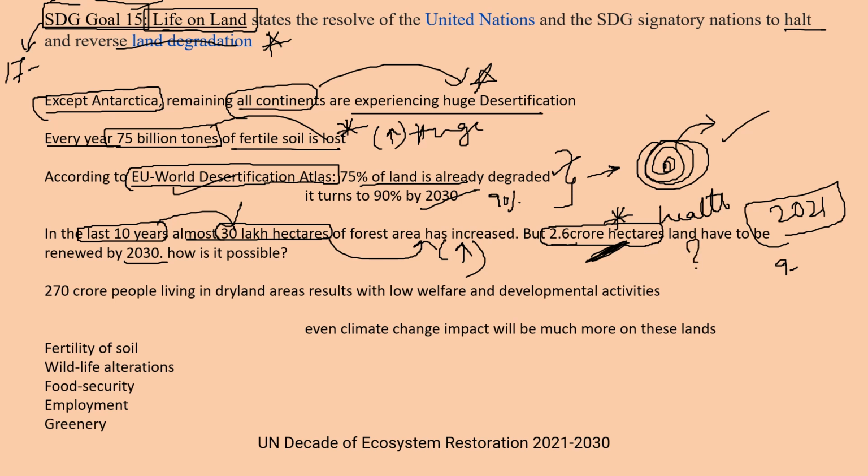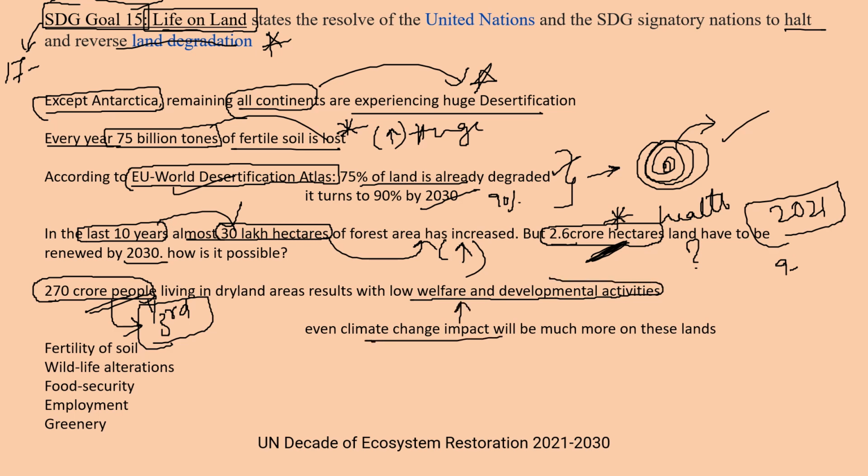Then how fast or how efficiently every government should act, and even every person has to give their share. And almost, I told you that 1/3 of the land area in the world is dry land. So how many people are living on this dry land area? Almost 270 crore people are living in this dry land area. They may result in low welfare and development activities. And I already told you that even the climate change impact will be much more on these people itself.